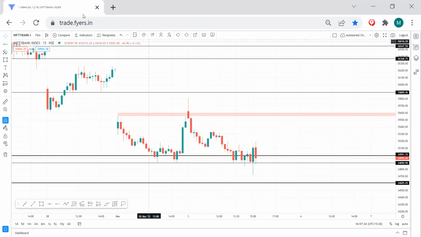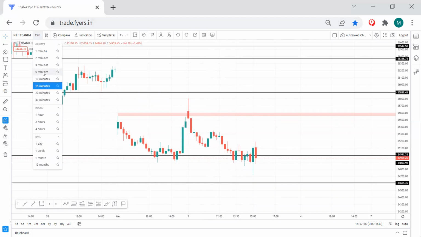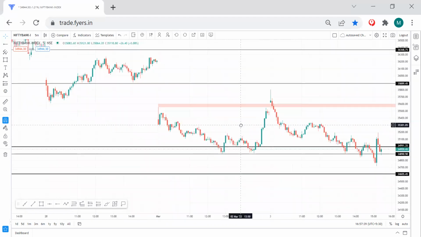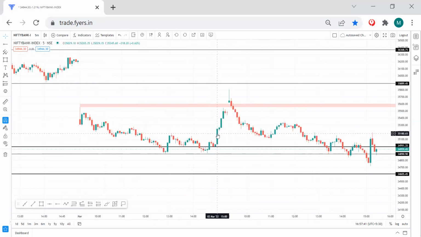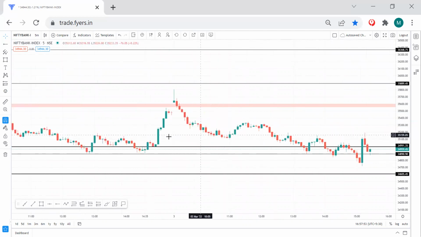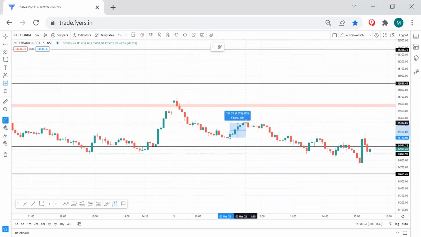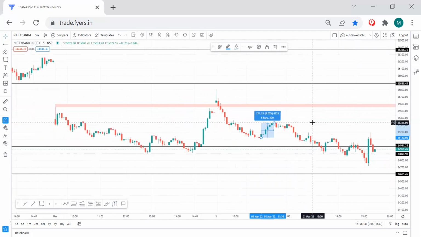So the reason for this buying, let's discuss in a smaller time frame, 5 minutes. See, yesterday at 3 o'clock, buying started to happen from here. Those who bought here, if price comes below this, they had to make a loss. So the probability was very high that this level would act as a buying zone again and the demand would appear. And that's exactly what happened when price came here, and you had a quick momentum of 0.6%.